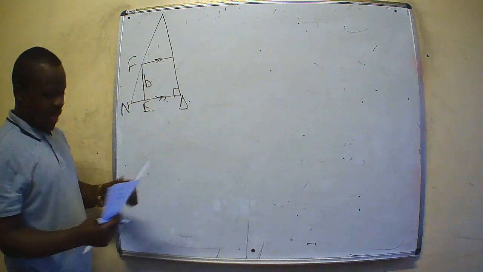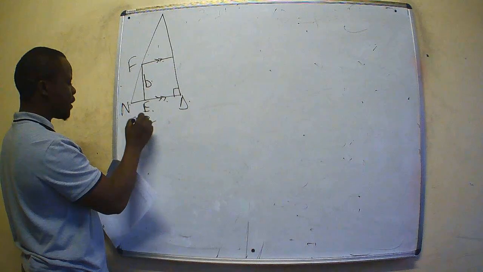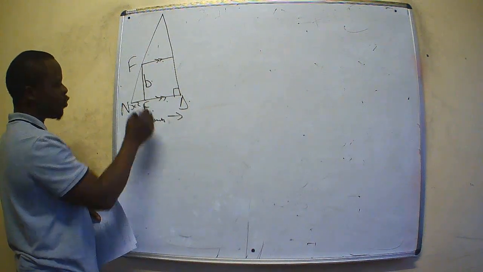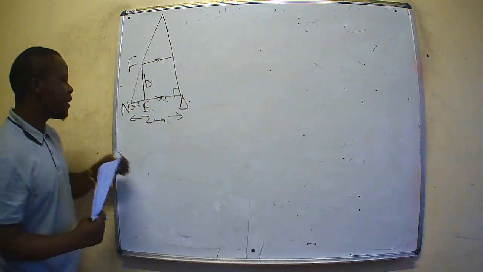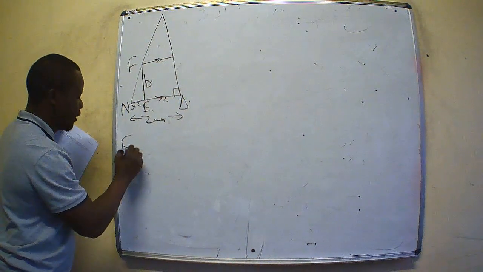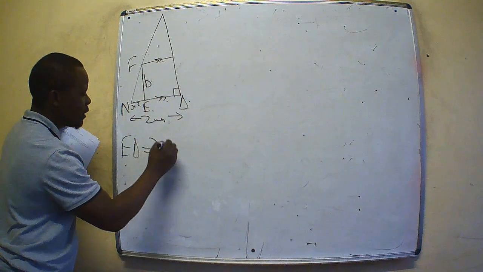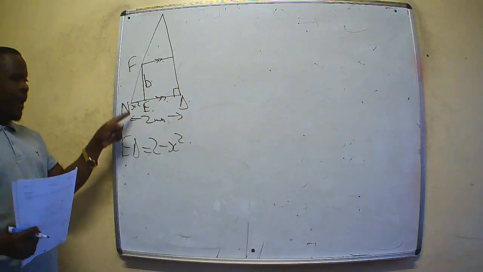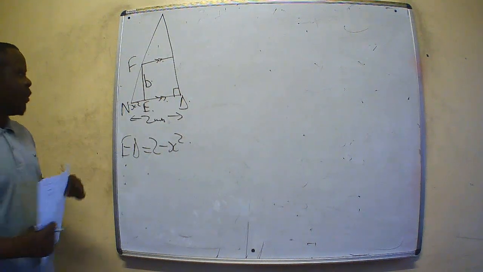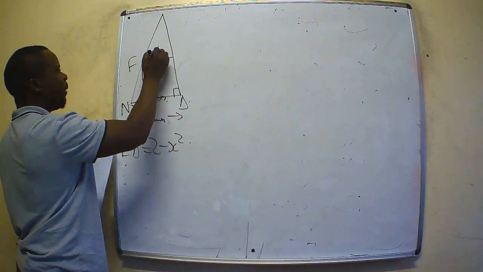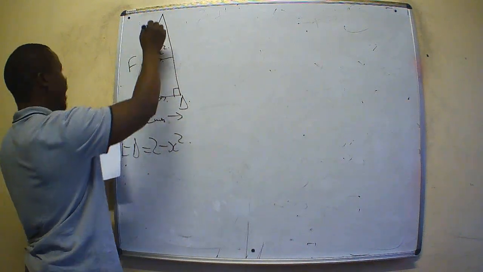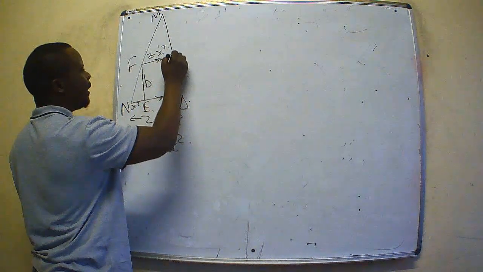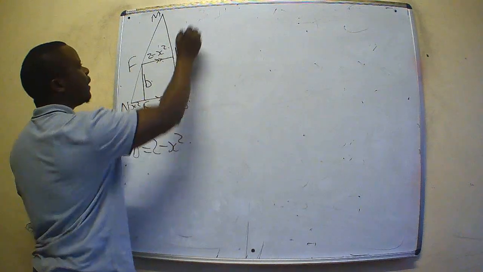This ED was given, since this is 2 units from this point to this point. If this was 2 units, that means this is x squared. So to find this distance, our ED was 2 subtract x squared. The whole 2 units minus x squared was this value, which means this is the same, 2 minus x squared. Since they are similar, they are the same. I shall put a letter, letter K.